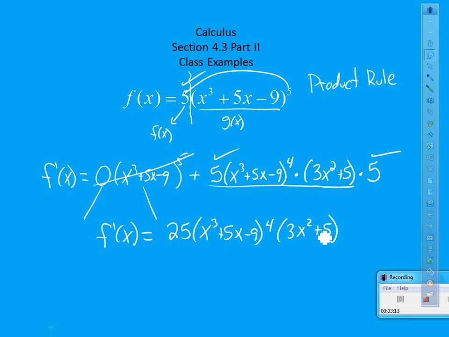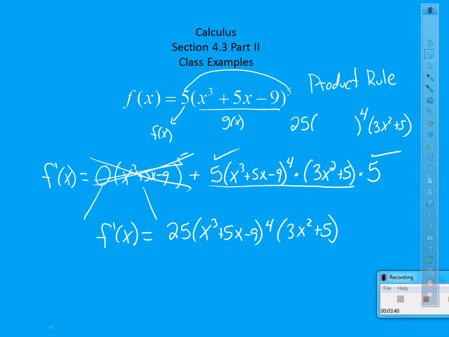Hey, the reason I showed you this one to start with is when there's a constant out front, it really doesn't matter. Because if you try to use a product rule on it, it just gives you a 0. So as long as there's just a constant out front, the derivative is this easy. Bring down the 5 and get 25. Leave the parentheses alone to the 4th times the derivative of whatever's inside the parentheses. That's how easy it is when there's just a constant out front. Of course, where am I going to take you today? Go ahead and look at your number 2 then.